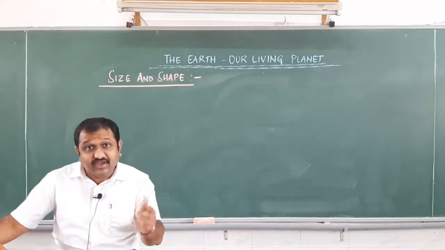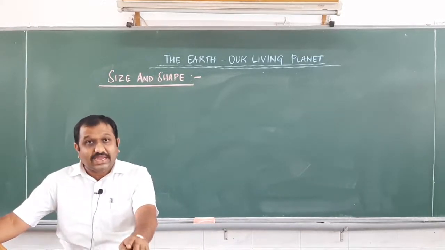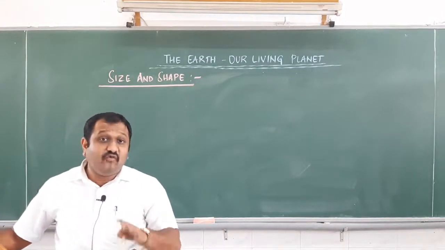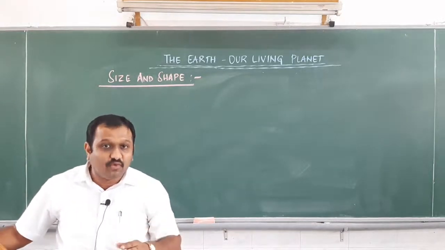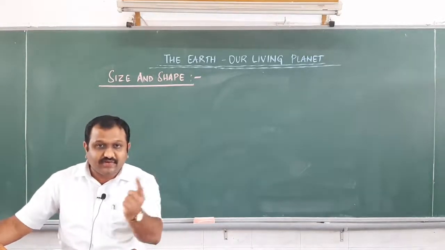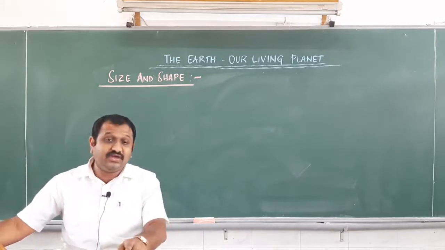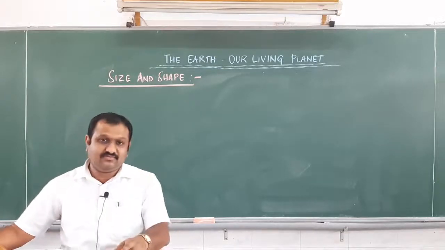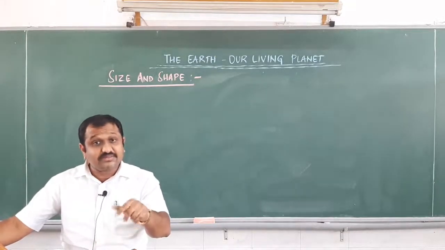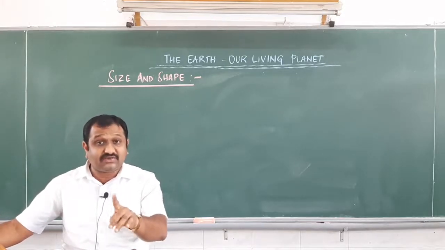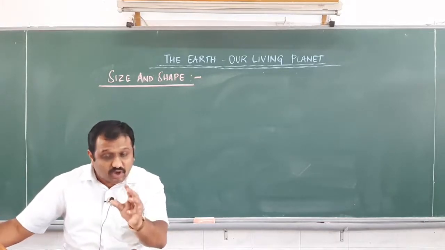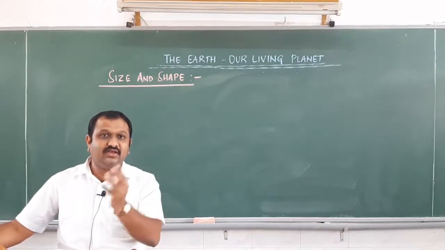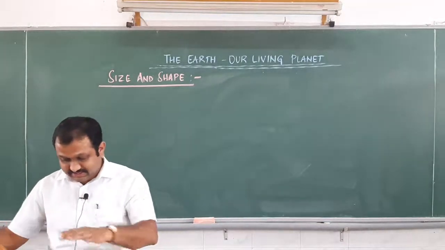The diameter of the Earth is approximately 4 times bigger than the Moon and 107 times smaller than the Sun. This is how we can compare our Earth with the Sun and the Moon.